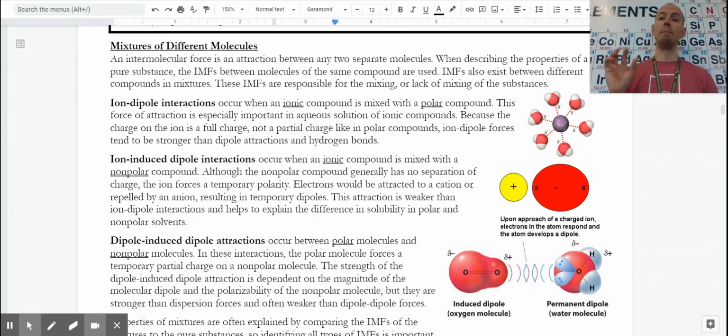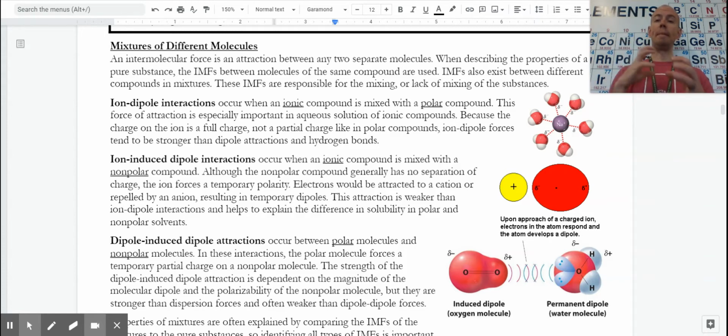If I have something like ammonia, NH3, which has nitrogens bonded to hydrogens, and water, H2O, which has hydrogens on oxygens, the attractions between those molecules could be hydrogen bonding. The nitrogen's lone pair and negative dipole would attract to the positive parts of the water, the hydrogens, and the negative dipole on the oxygen would attract to the positive dipole on the hydrogens.